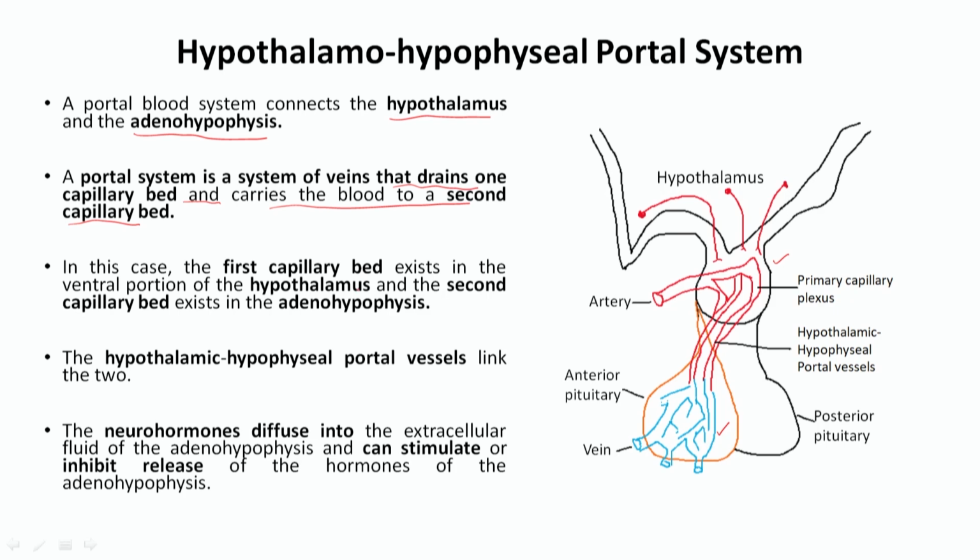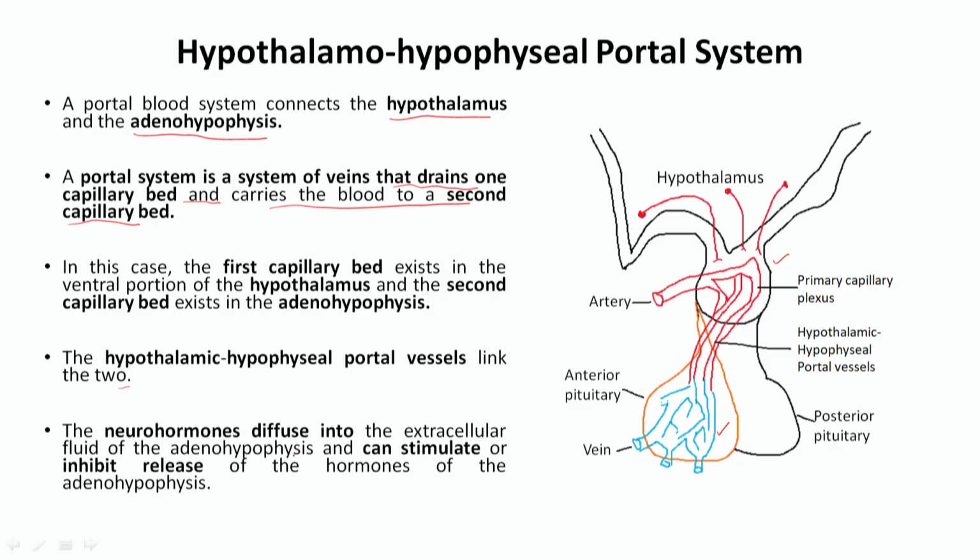In this case, the first capillary bed exists in the ventral portion of the hypothalamus, and the second capillary bed exists in the adenohypophysis. The hypothalamic hypophyseal portal vessels link the two. Whatever secretions are there in the hypothalamus come through this portal system into the adenohypophysis, and then the anterior lobe of the pituitary controls other hormone secretions.